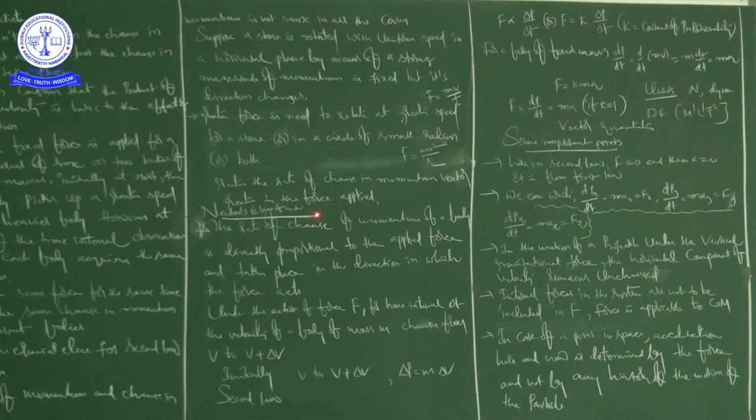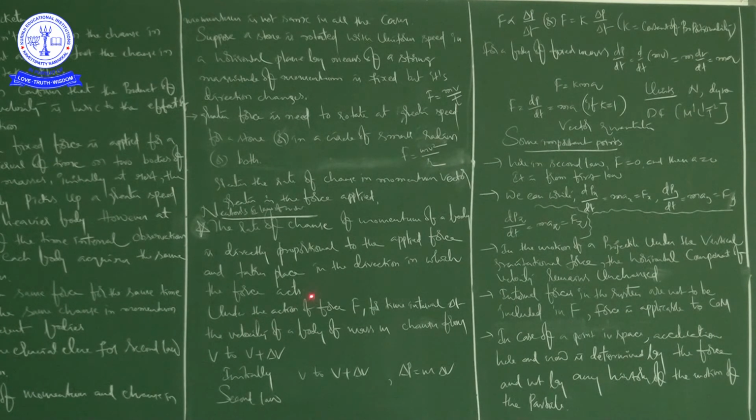Okay, right. Now we are going to discuss Newton's second law of motion, right? So what is Newton's second law of motion? Here, the rate of change of momentum of a body is directly proportional to the applied force and takes place in the direction in which the force acts.